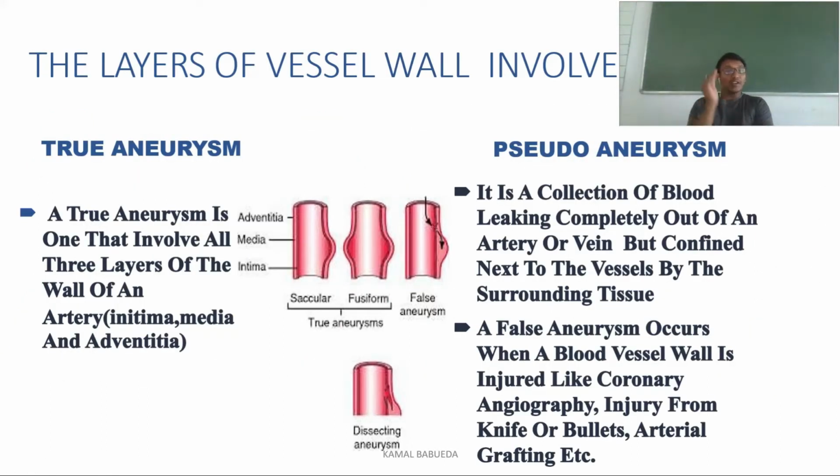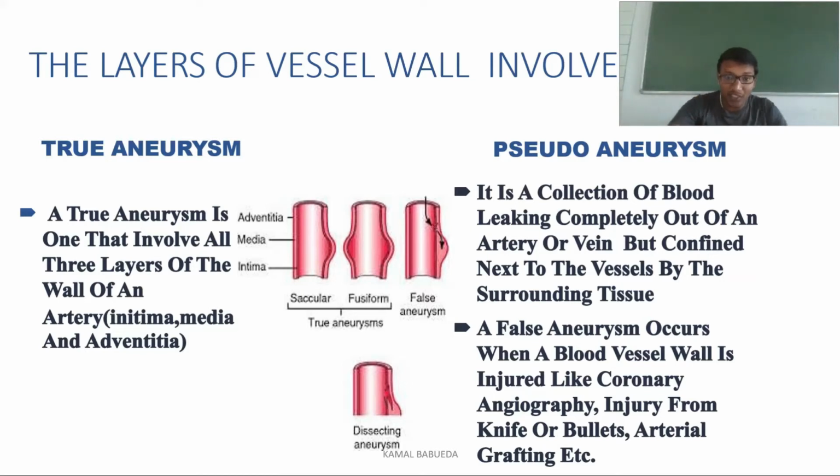So when will we call it a true aneurysm and when will we call it a false aneurysm? Here, the true aneurysm involves all three layers: tunica adventitia, tunica media, and tunica intima, or you can call them tunica intima, tunica media, and tunica externa. So when all three layers are involved, you call it a true aneurysm, and you call it a pseudo aneurysm when there is collection of blood or leaking completely out of an artery or vein but confined next to the vessels by surrounding tissue.